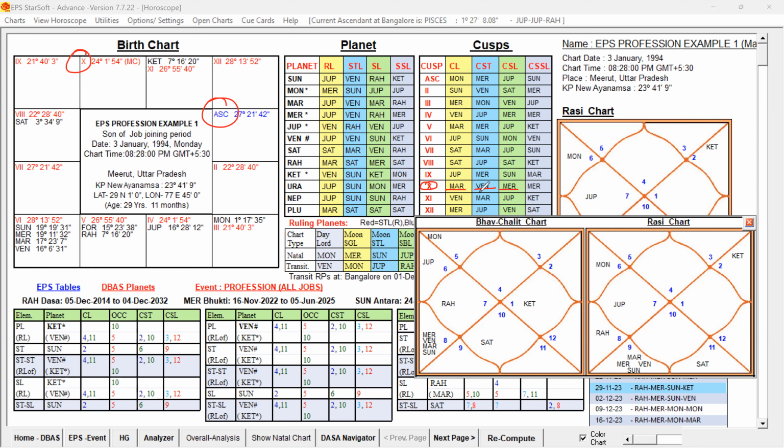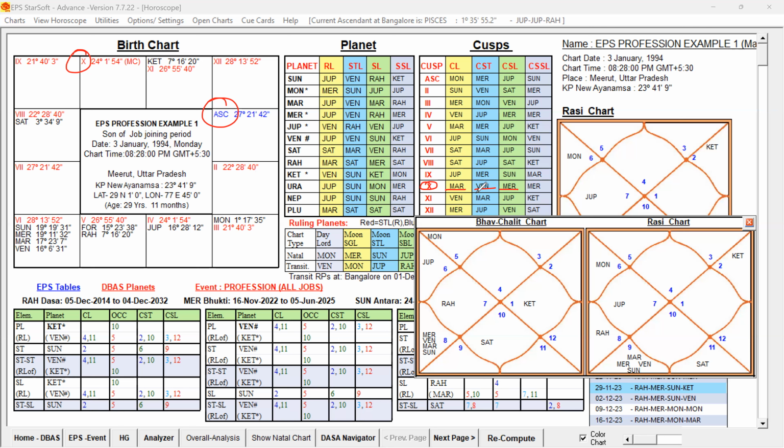Look at the grouping of the planets, their Karagatva. This native is basically a mechanical engineer and also into chartered accountancy. Mars, Venus, and Mercury. You can see the grouping of these planets, their Karagatva, that is supportive for that. So what I'm trying to say, the grouping of the Karagatva of the rulers will be indicating the possible combination of the profession.